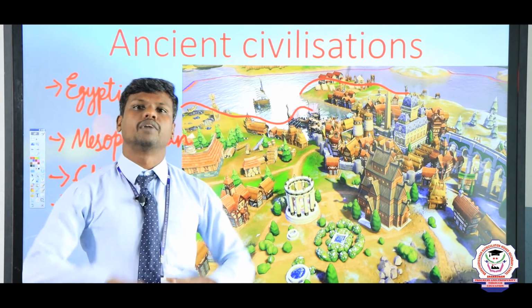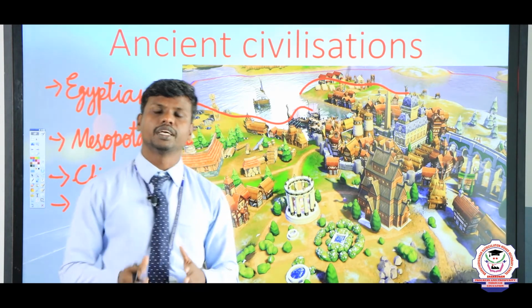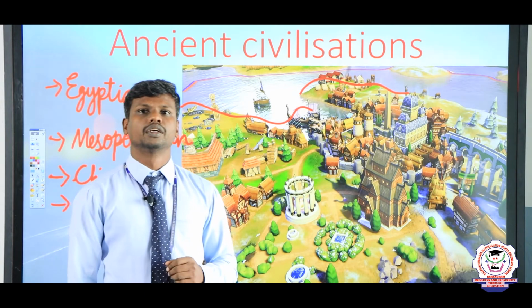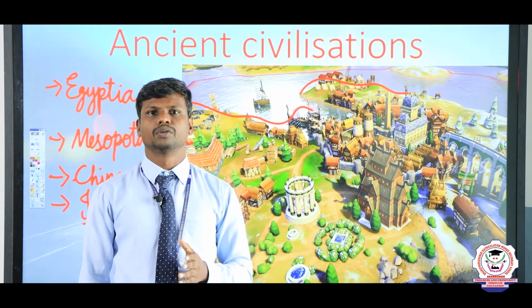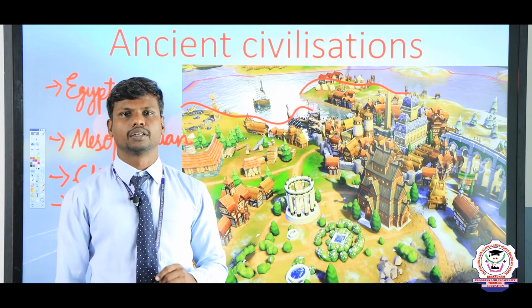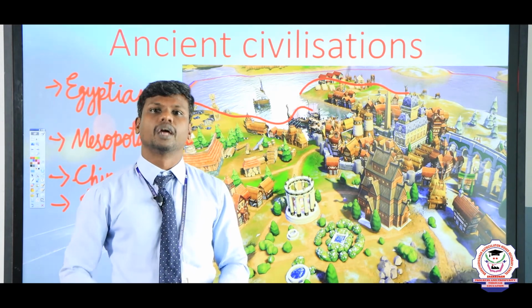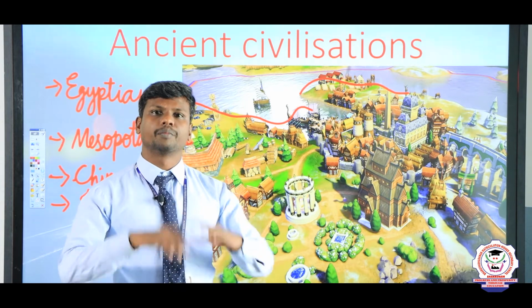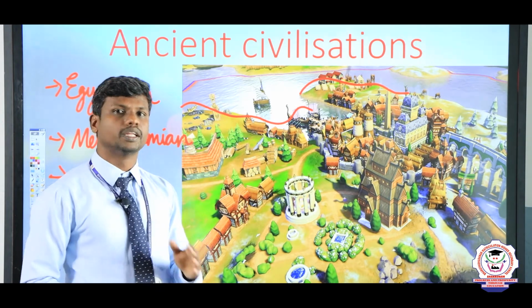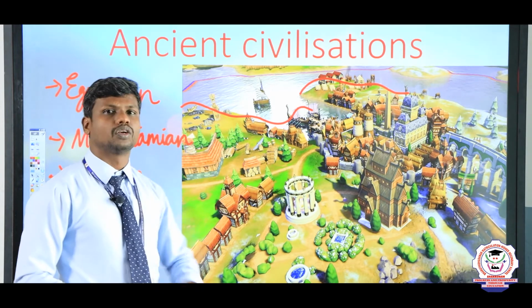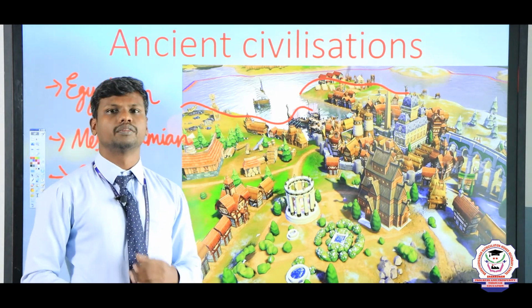Because for each and every activity we need water, isn't it? For irrigating, for the agricultural crops we are growing, for construction purposes and for trade, for multiple purposes we need water. So only on the river banks did we start to construct and settle first.